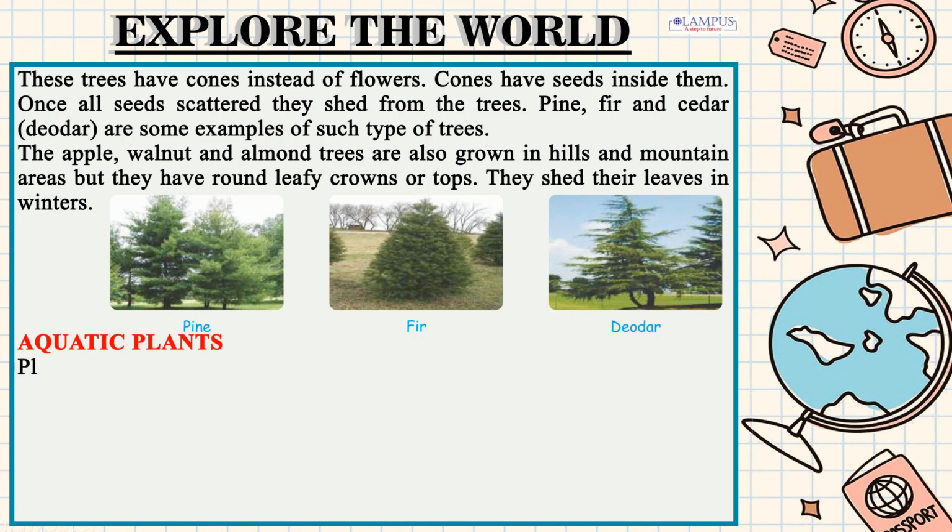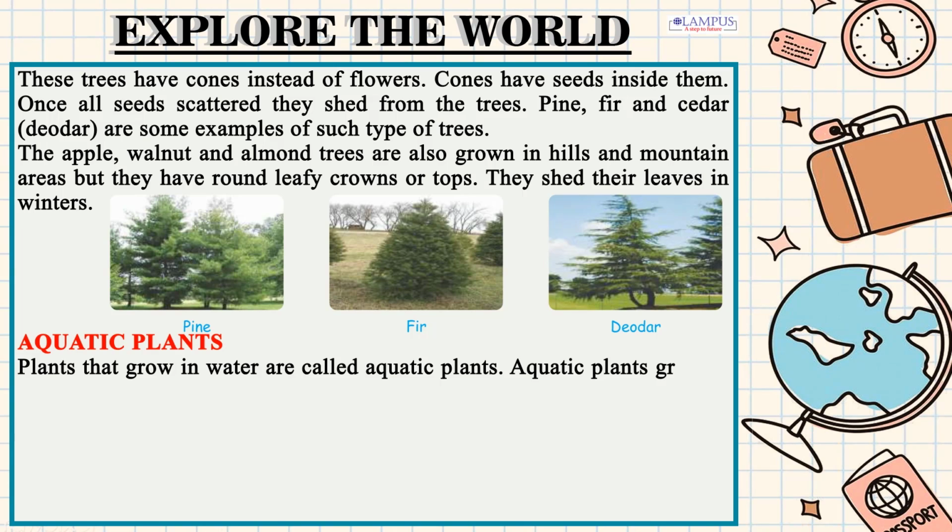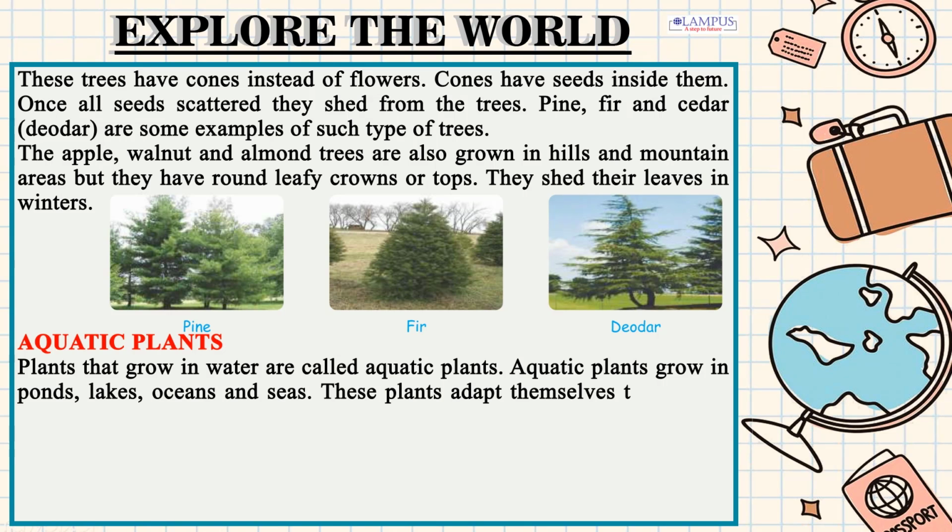Aquatic plants. Plants that grow in water are called aquatic plants. Aquatic plants grow in ponds, lakes, oceans and seas. These plants adapt themselves to live and survive in water.